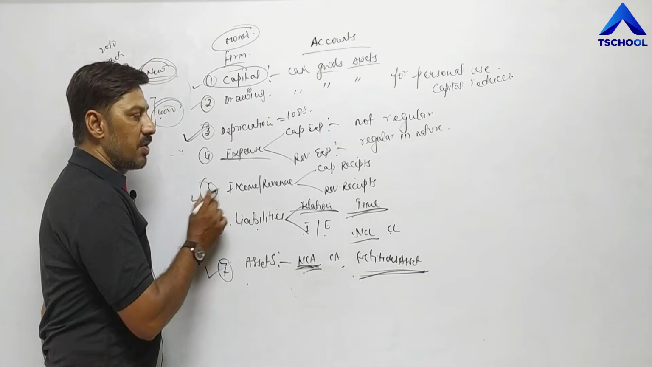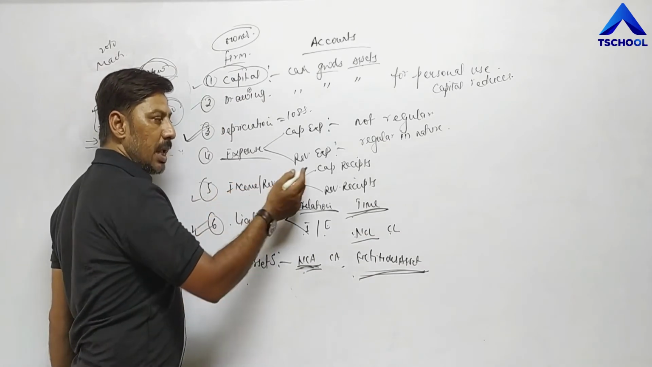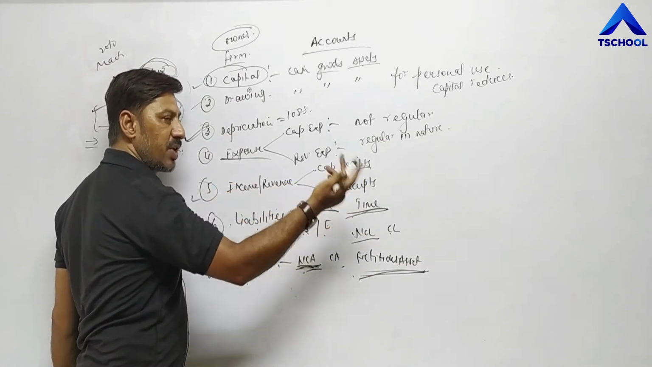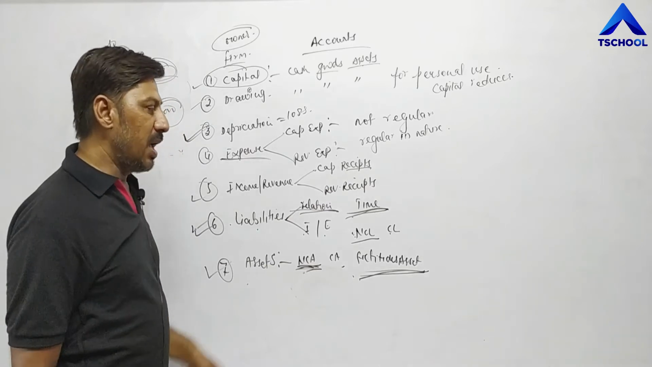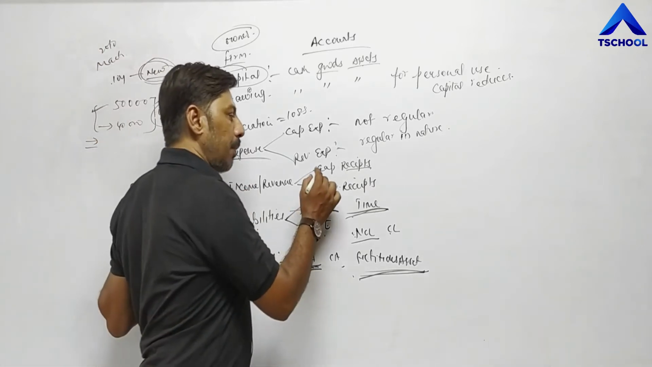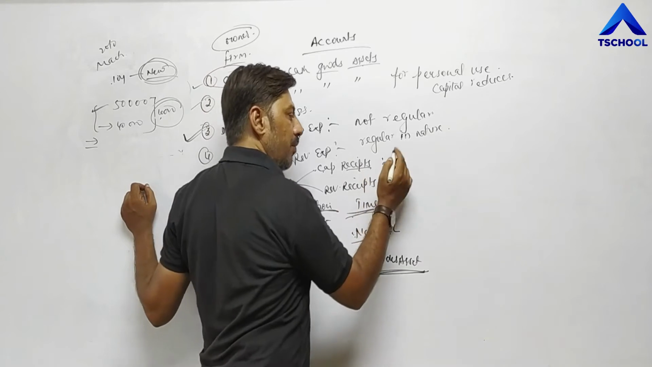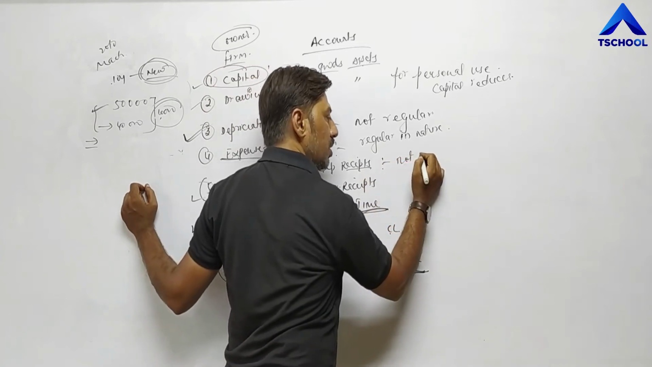Now income or revenue is also of two types: capital receipts, where receipts means receiving of cash, and revenue receipts. Again, capital receipts are those receipts which are not regular in nature.